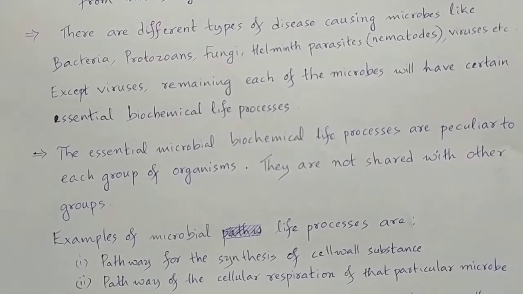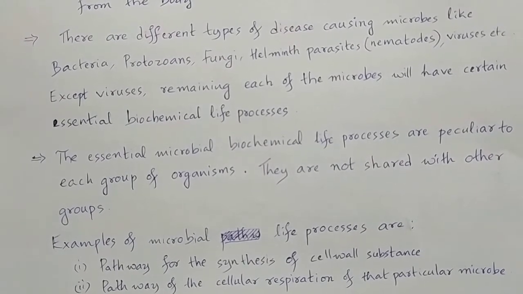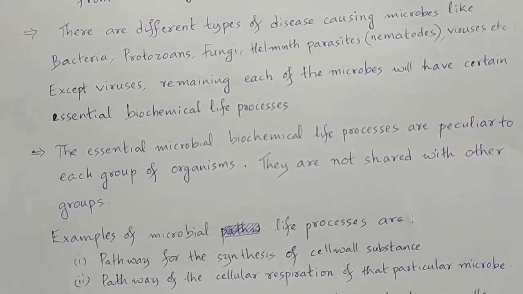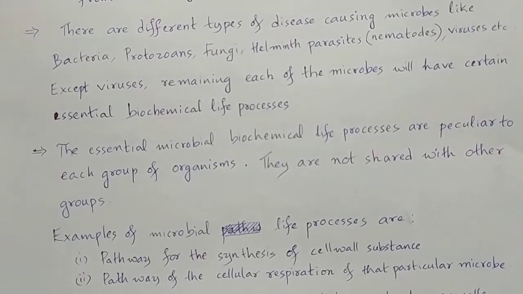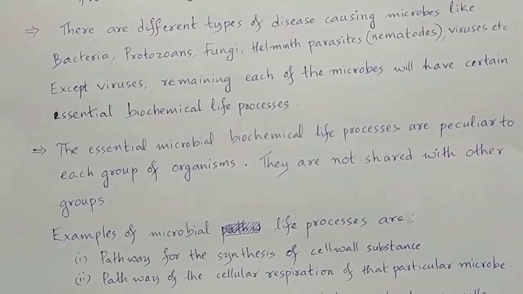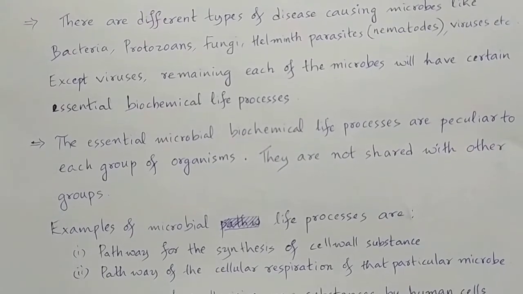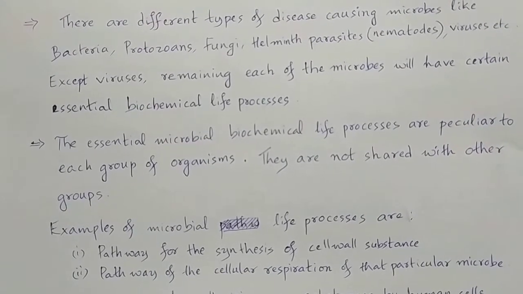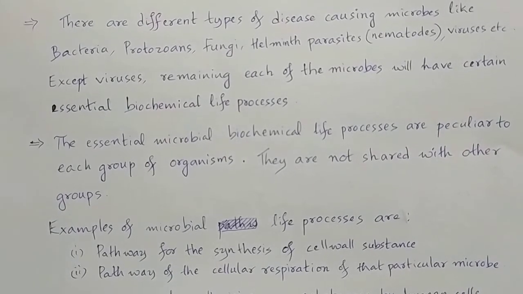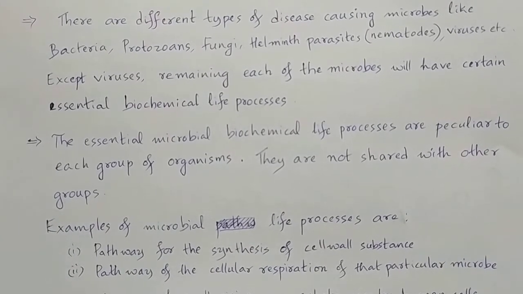If this biochemical pathway of cell wall substance synthesis is blocked, then the cell wall cannot be synthesized. And if the cell wall is not there, then the strength of the bacteria is very much less, and it can be easily eliminated either by the immune system itself or by the drugs we are using. So the drugs are made in such a way that they can block the pathway of the cell wall substance. Okay, right.